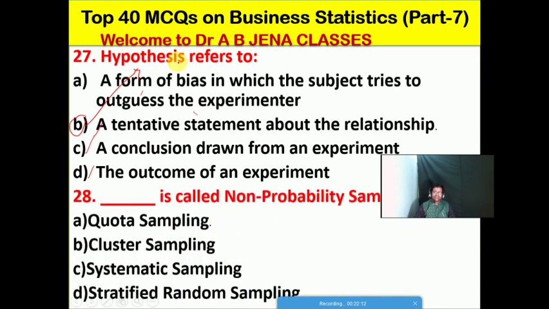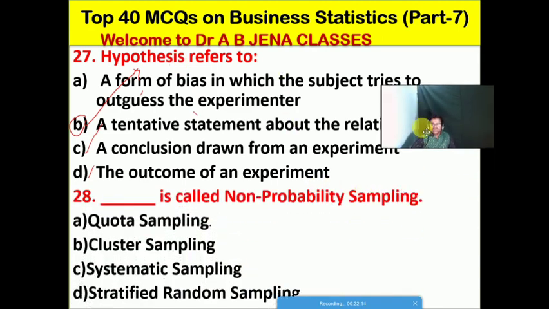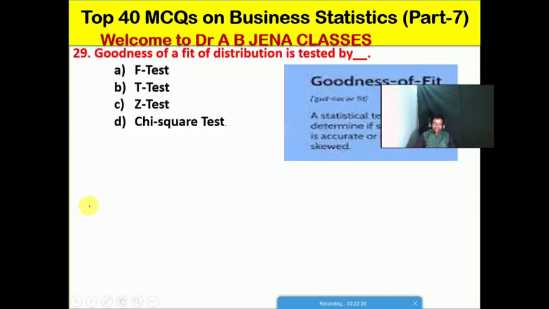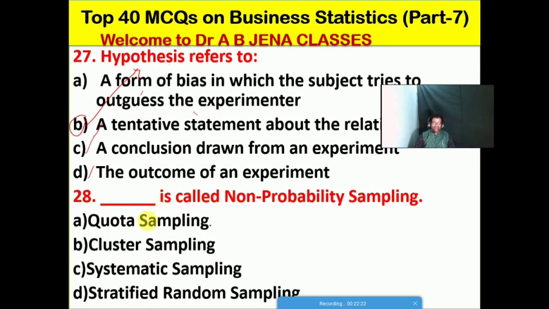So next one we will see: which one is called the non-probability sampling from this? A, quota sampling; B, cluster; C, systematic sampling; and D, stratified random sampling, friends. So A is the right option for this MCQ. Quota sampling is called the non-probability sampling.